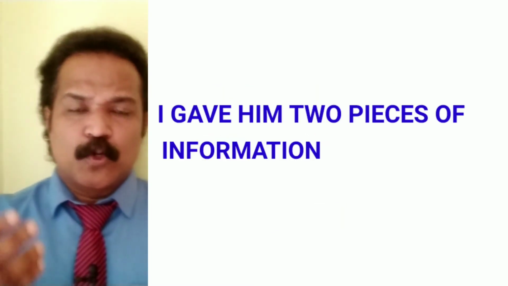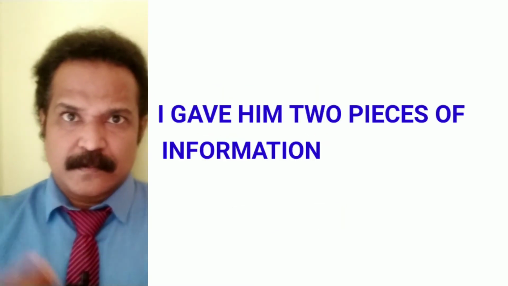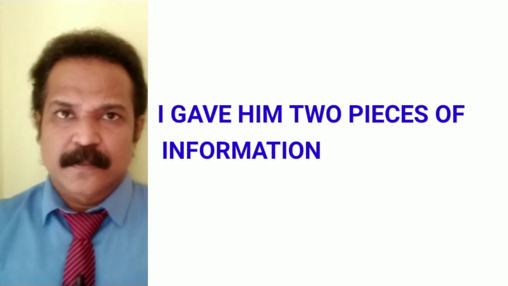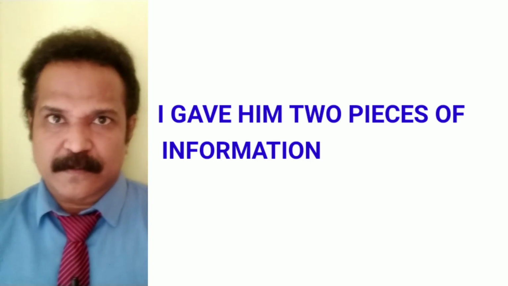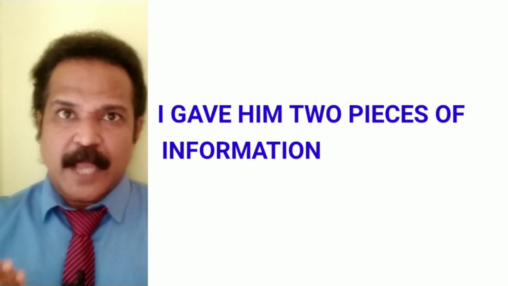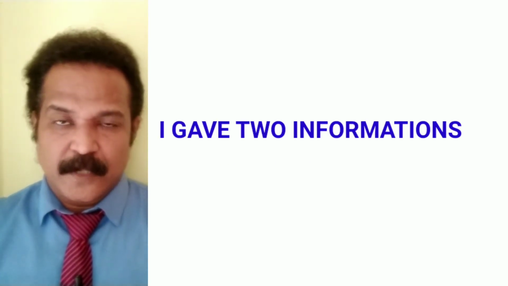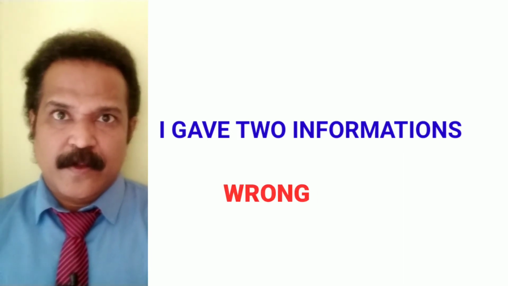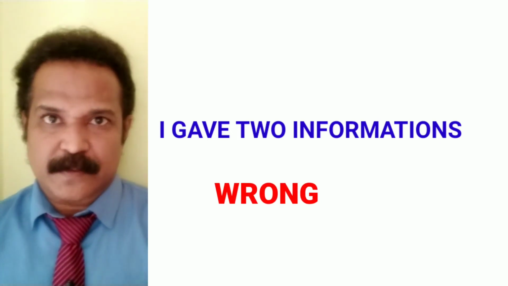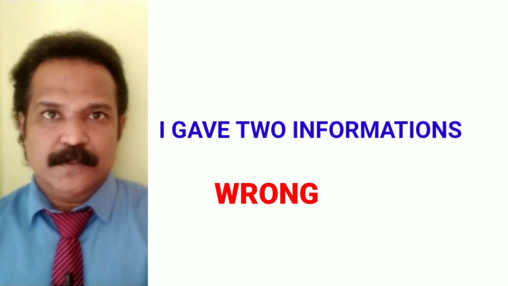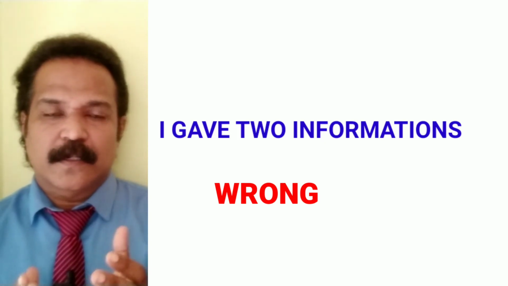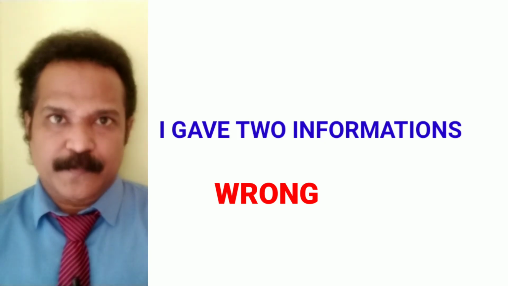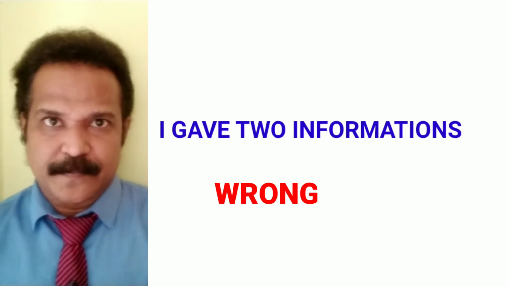I gave him two pieces of information, two matters that he wanted. I conveyed to him two pieces of information. But I can't say I gave him two informations. If I say I gave him two informations, that is wrong English. So it will be two pieces of information. So for these uncountable nouns, we can use the phrase a piece of to convey a singular idea.